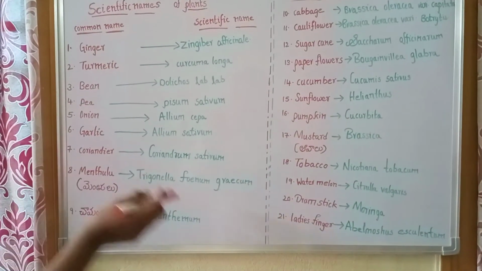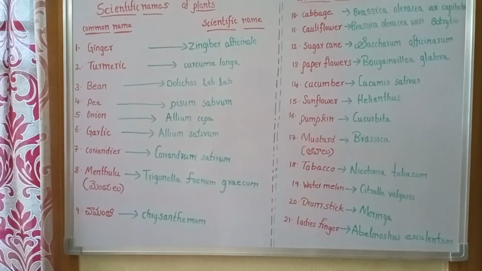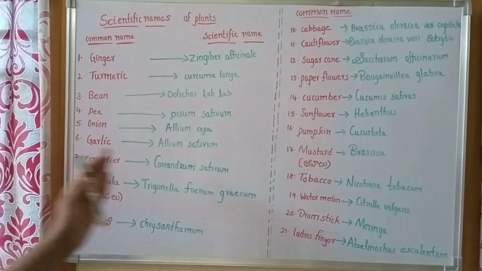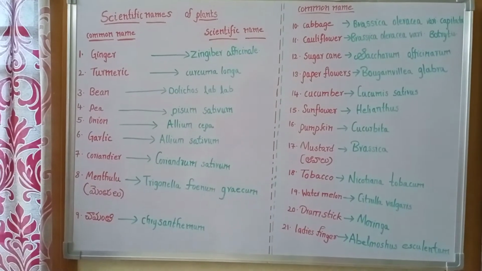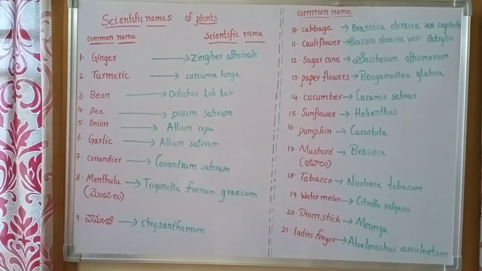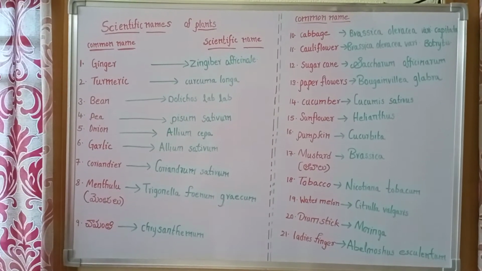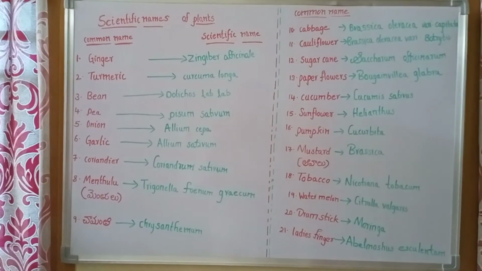And the next, coriander. Its scientific name is Coriandrum sativum. And the next, menthi seeds, which we call menthulu in Telugu.